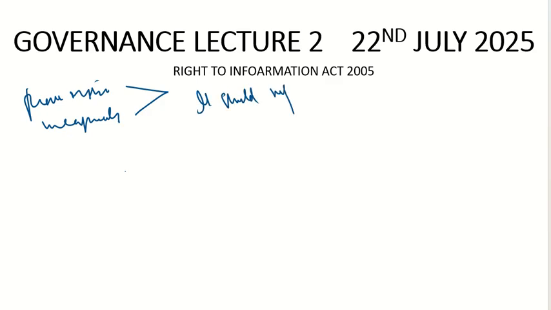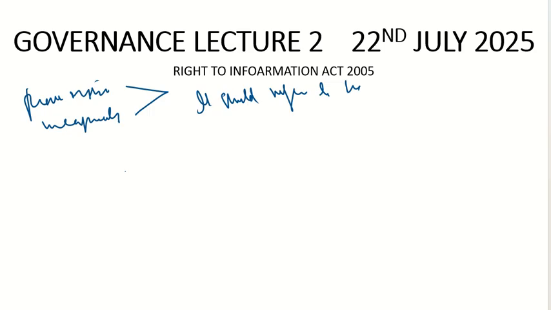Ways to remove: proven misbehavior or incapacity. If these are the grounds for which the Chief Information Commissioner or Information Commissioners are removed, then this matter should be referred by the President to the High Court, and then the President can remove them.